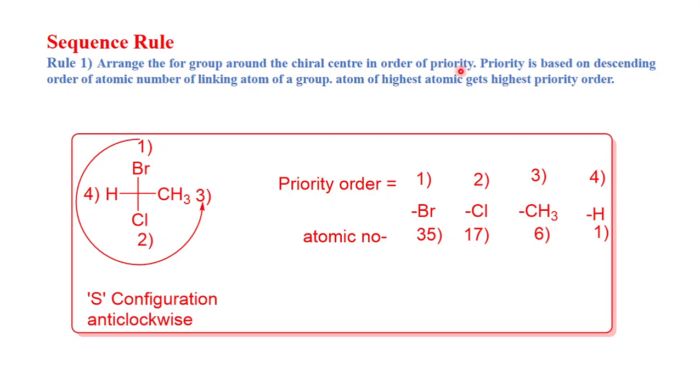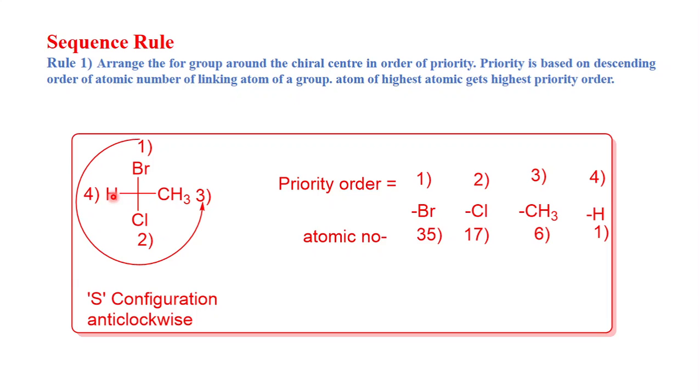Priority is based on the descending order of atomic number of the linking atom of a group. The atom of highest atomic number gets highest priority. To understand rule number one, let's take this example. This is your chiral carbon, and to this chiral carbon, bromine, carbon, chlorine and hydrogen are attached. So these are the four different groups attached: bromine, CH3, chlorine and hydrogen.